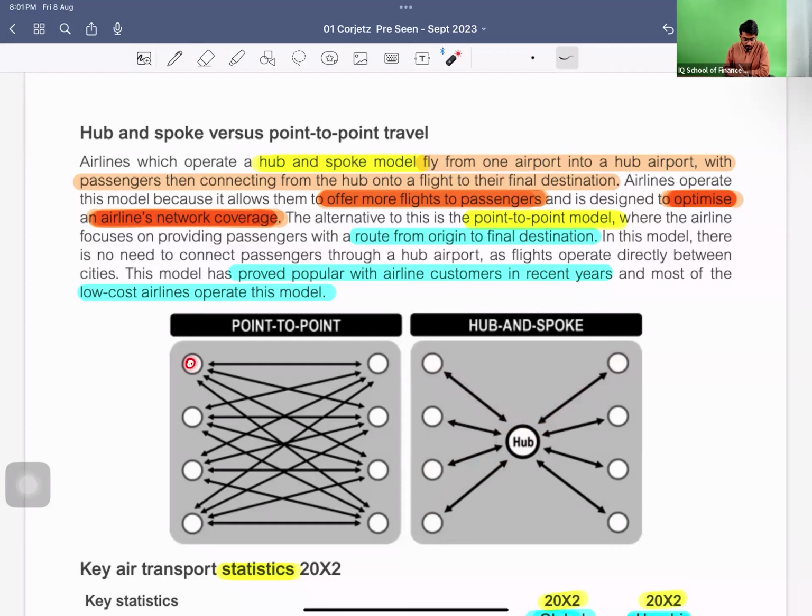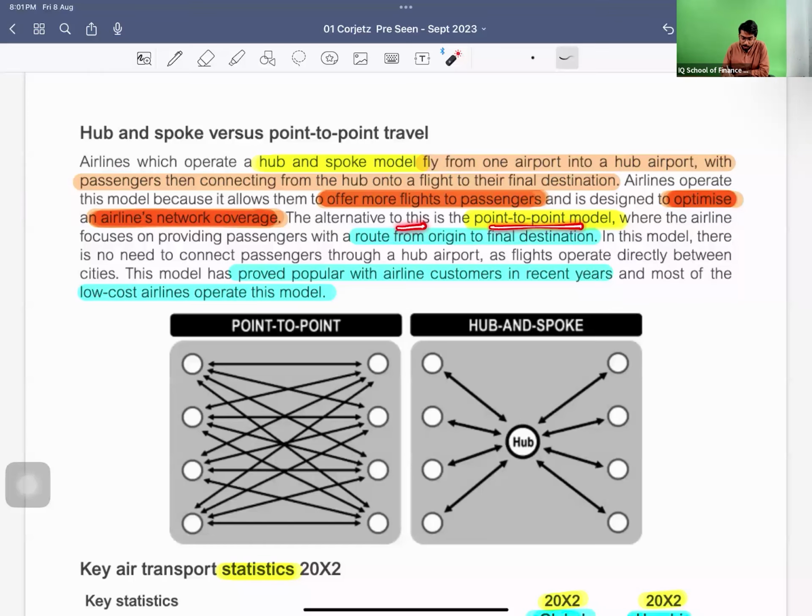But if I'm trying to go from here to here in point to point, I will only have few flights because these flights are dedicated to the particular destination, but they are working on, I would say, a shared or common stopping or resting point, the hub point, right? So this is how the passenger gets more flight options, because all the flights will ultimately come to the hub. So it optimizes the airline network and coverage.